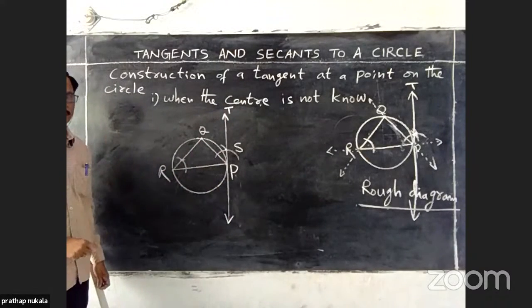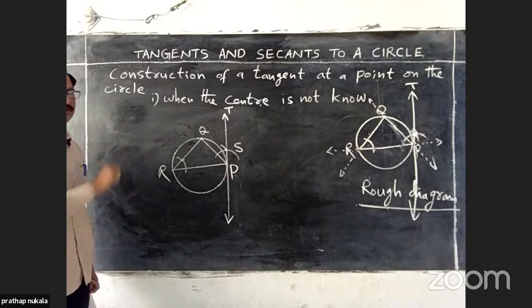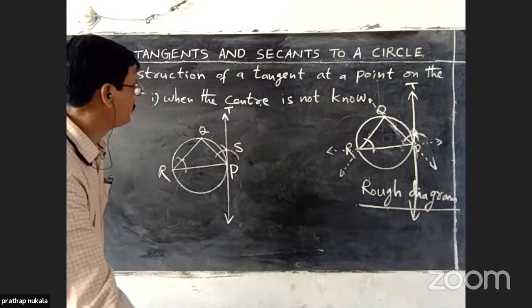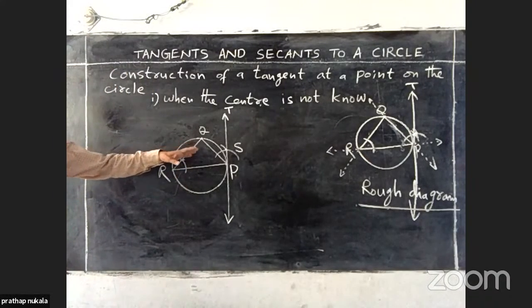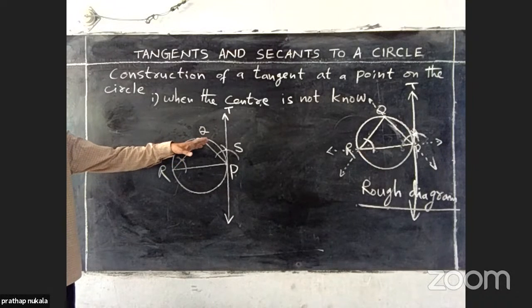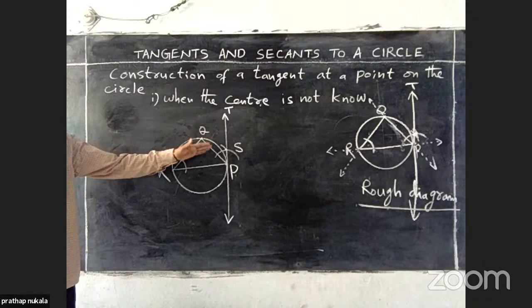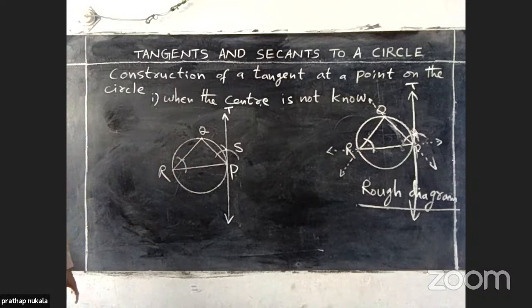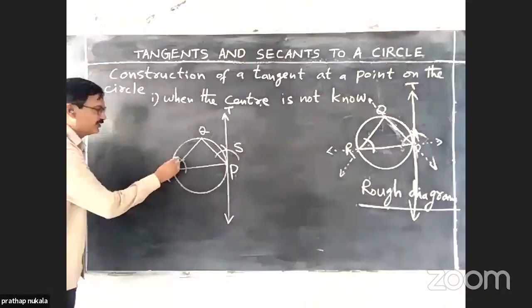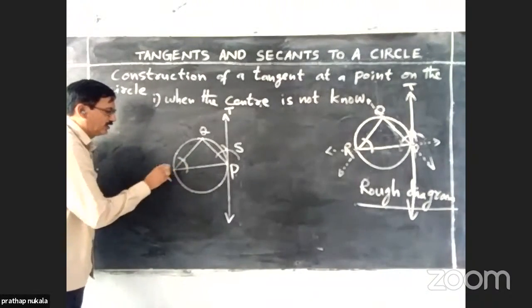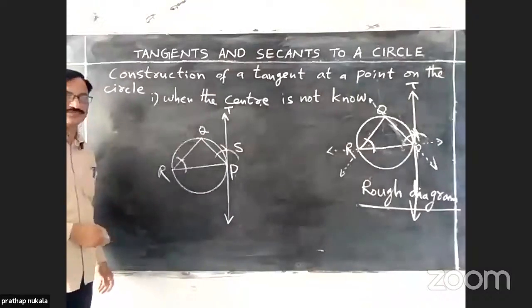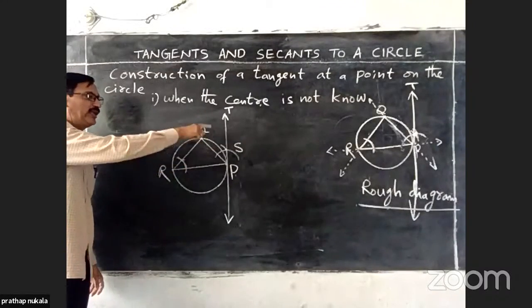When the center is not known, just observe carefully. You can learn perfectly if you observe carefully. This is the procedure of construction of a tangent at a point on the circle when the center of the circle is not known. You may ask, why are you taking this arc here? We may take Q also. In the same way, we may take Q also. But follow any one of the two.